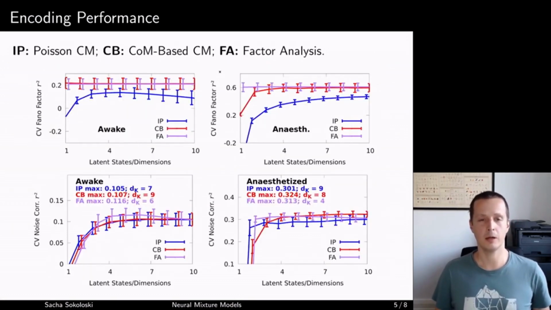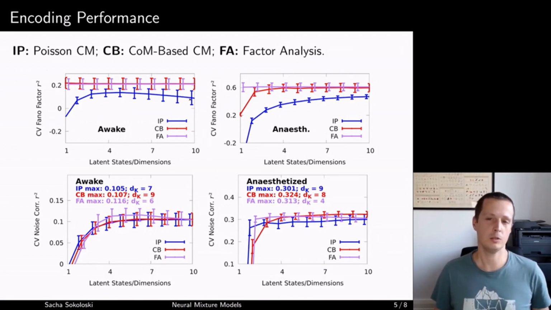Now here I'm looking at encoding performance and I'm comparing three models. One, a conditional mixture based only on Poisson distributions; one which has been extended with the theory of Conway-Maxwell-Poisson distributions; and factor analysis, which is a very powerful model for capturing second-order statistics. And on the x-axis here, we have essentially the complexity of different models, so on the right, we get more complex.